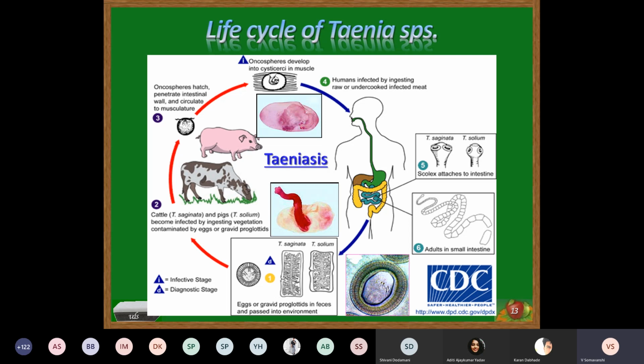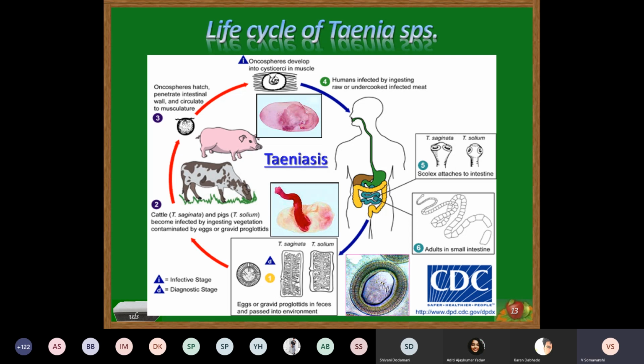When this oncosphere settles in a particular muscular organ, it gives rise to the larval form, the sac-like structure called the cysticercus, in which the larval parasite is in an invaginated form. When such flesh is consumed undercooked, or through contaminated undercooked or raw meat, man gets infection with the cysticercus, where the parasite, when it comes into the duodenum, protrudes out from the sac-like structure.